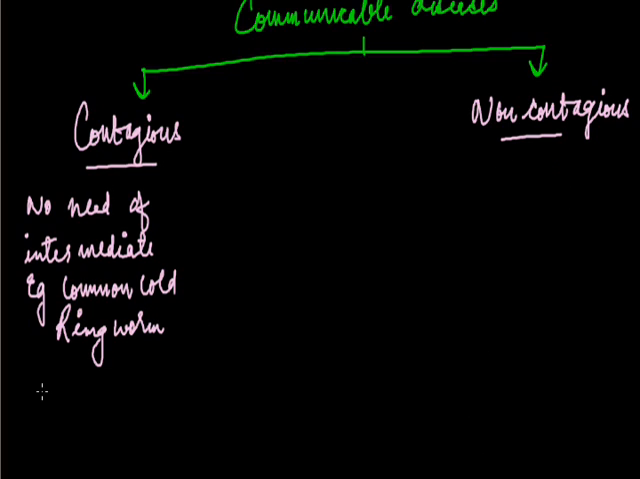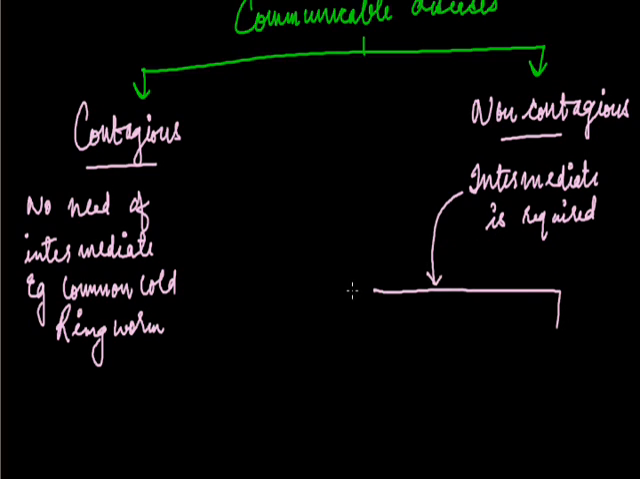Non-contagious: as I have told you, in contagious there is no need of intermediate, but in non-contagious there is a need of an intermediate. Intermediate is required. Now what are these intermediates? These intermediates are of two kinds. One is the carrier and another one is the vector.